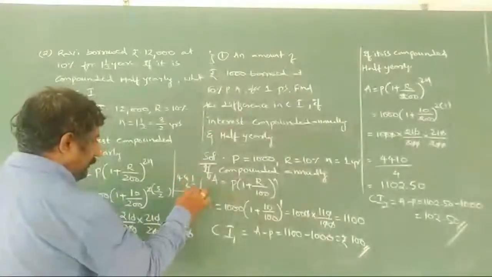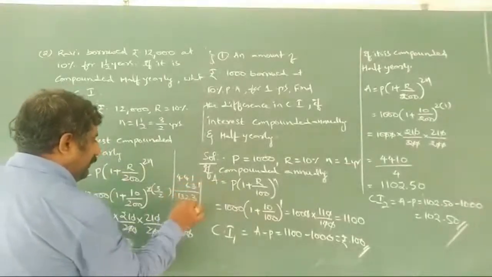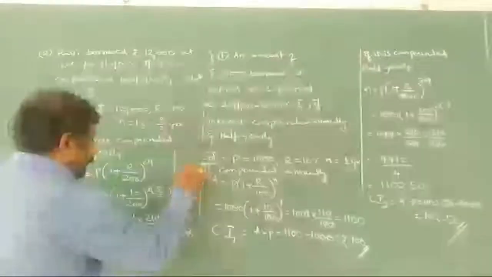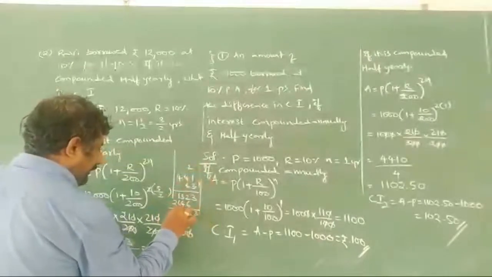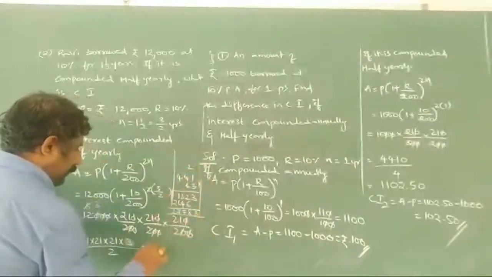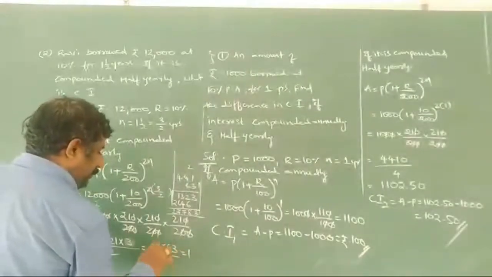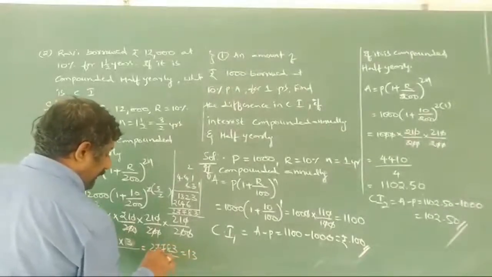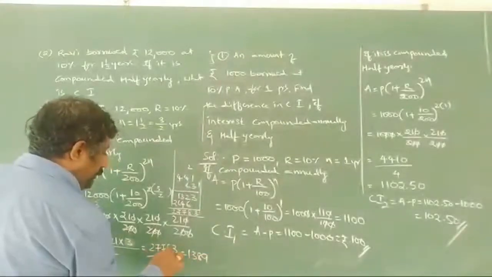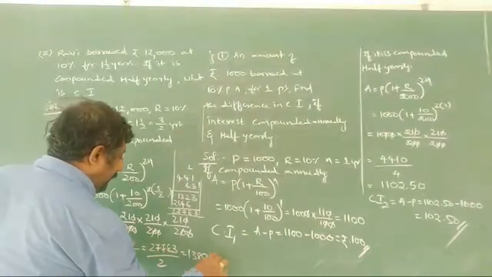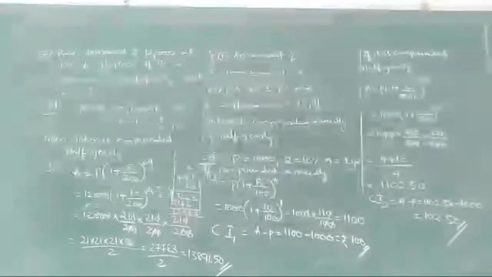3 1s are 3, 3 4s are 12, 3 4s are 12 plus 1 is 13. 6 1s are 6, 6 4s are 24, 26. So 27783 by 2. 2 1s are 2, 2 3s are 6, 17, 18, 9. So we are getting 13,891.50 here.